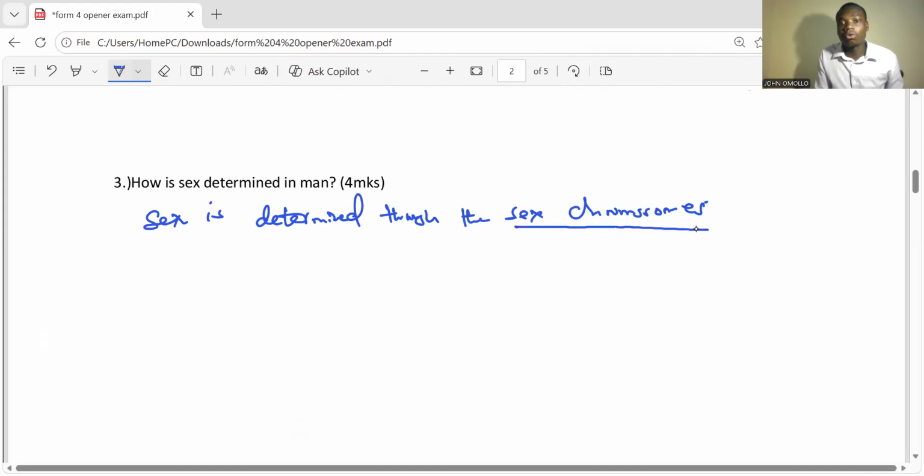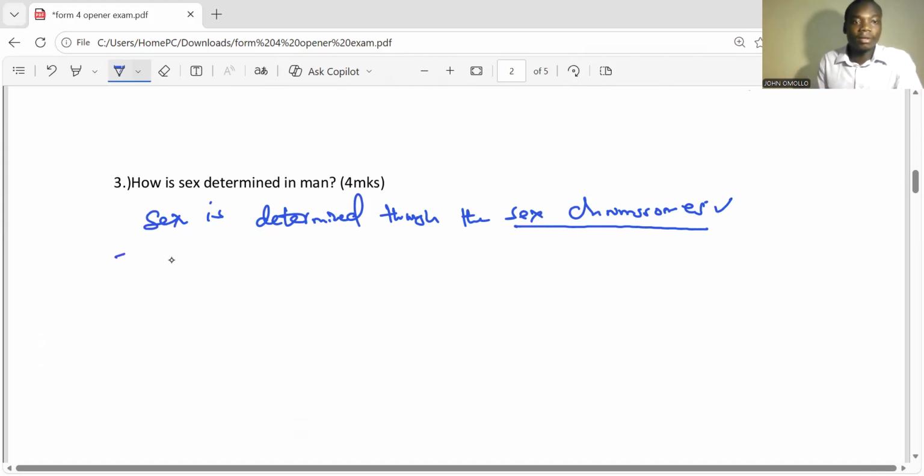Are you getting that? That is a one mark. Thread-like structures are what we are referring to as chromosomes.